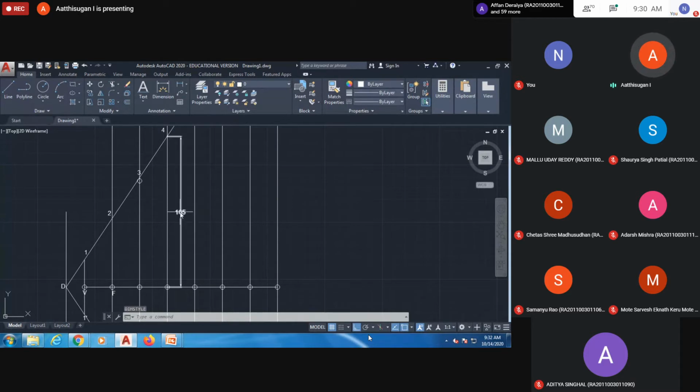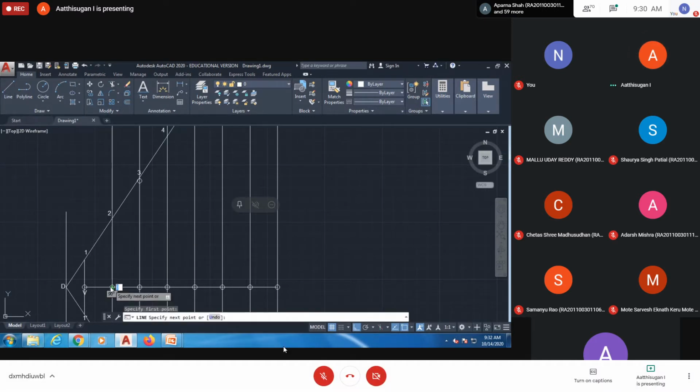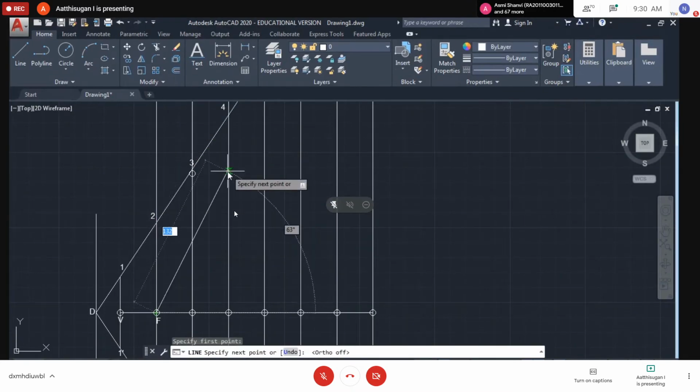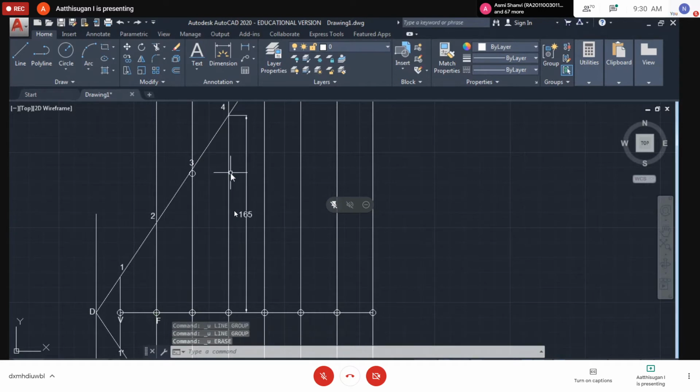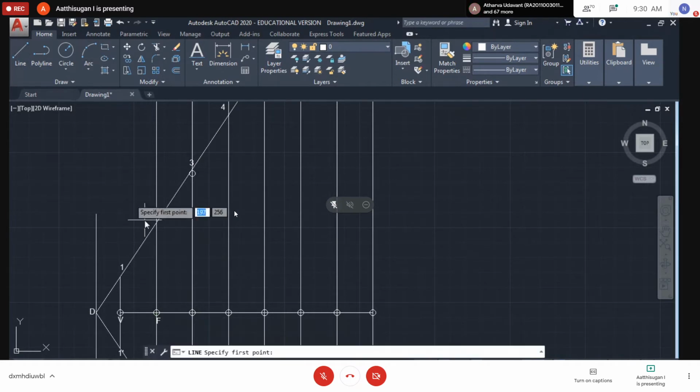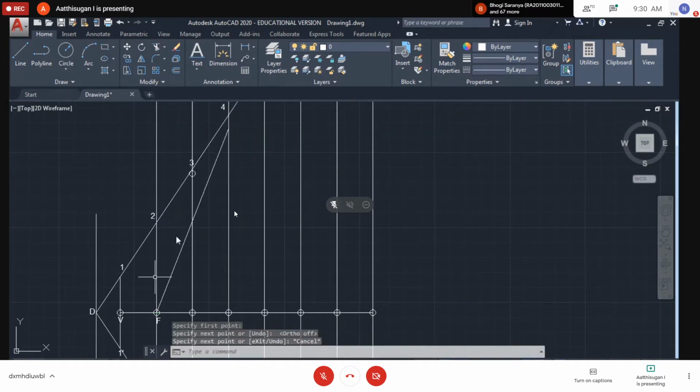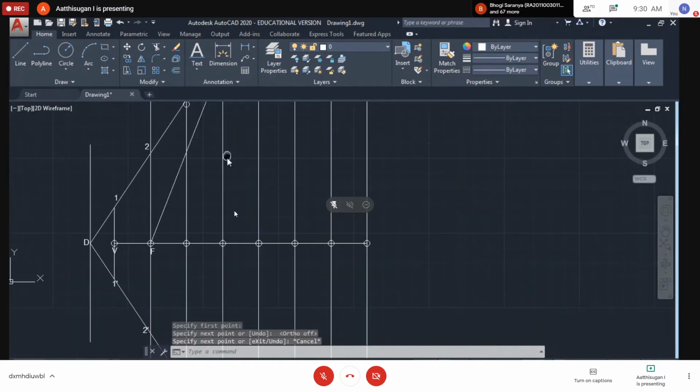Somewhat 165 is coming. So 165 is the line length, this length. You can again take the point from here. Suppose you want, I will draw the line and just move it, 165. Because you need to draw the front view and top view in 2D. The ortho mode is off, so when moving there we click it. This is a 165 line. Otherwise, you can use the arc.